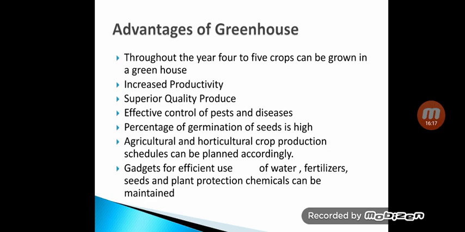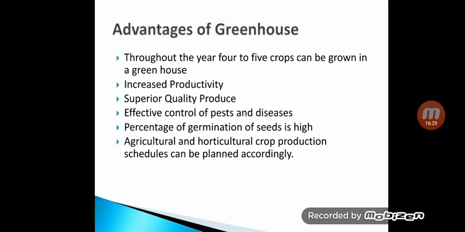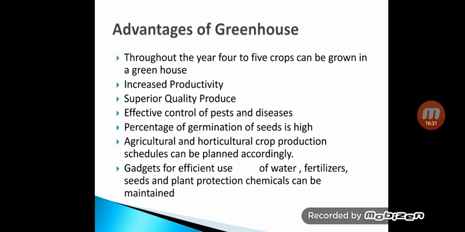Also, there are different gadgets for efficient use of water. Sprayers and dusters are called plant protection equipments, for efficient use of water, fertilizers, seeds, and plant protection chemicals. There are certain automation equipments also.